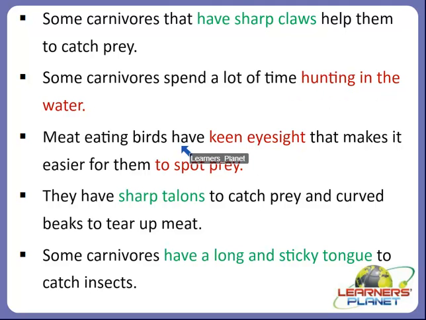Then there are meat-eating birds like hawks and owls that have keen eyesight that makes it easier for them to spot their prey, and then they eat, right? They have sharp talons to catch the prey and curved beaks to tear up the meat, right? So all of these adaptations help these carnivorous birds to catch and eat their prey, right?